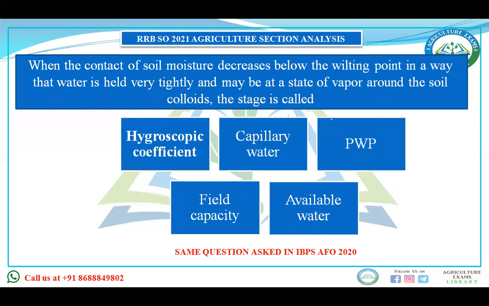Next is, when the soil moisture content decreases below the wilting point, we say the water content in the soil is below the wilting point in a way that water is held very tightly with the soil colloids, and that may be in the form of vapor around the soil colloids. That stage is known as capillary water? No, it cannot be. Permanent wilting point, field capacity, available water? No. Then our answer is hygroscopic coefficient.